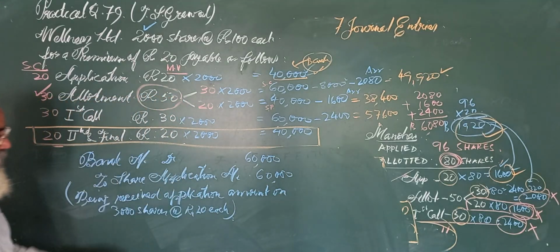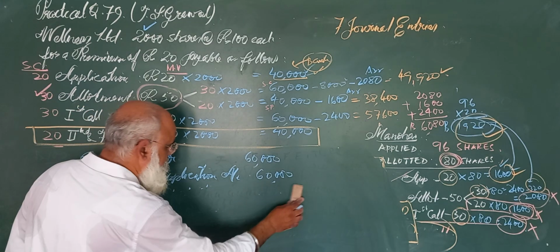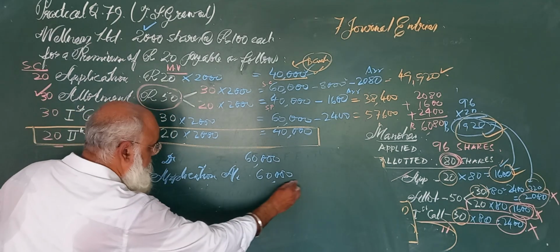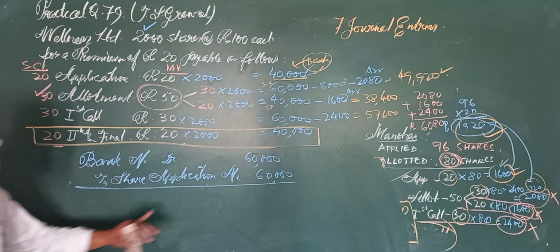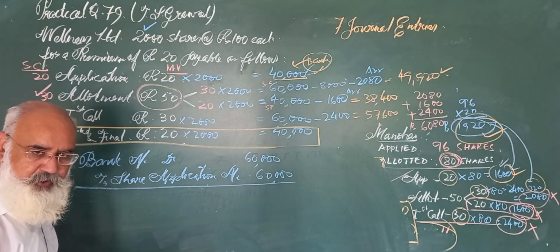Now you see, the first entry is made. Since we have less space, I am wiping the narration for the second journal entry. Now how are we going to adjust it into share capital and share allotment?